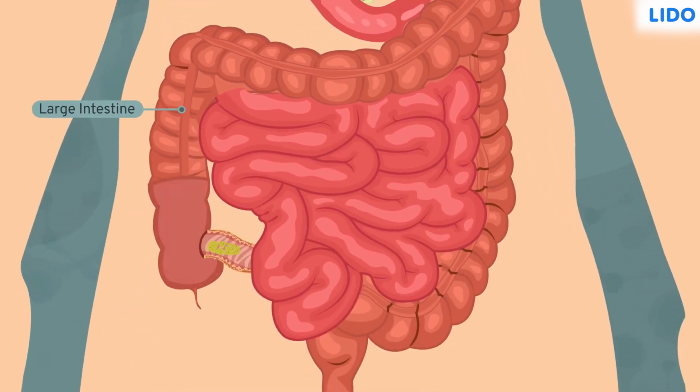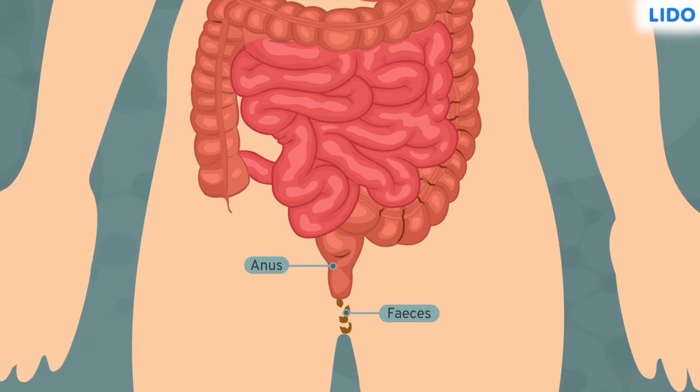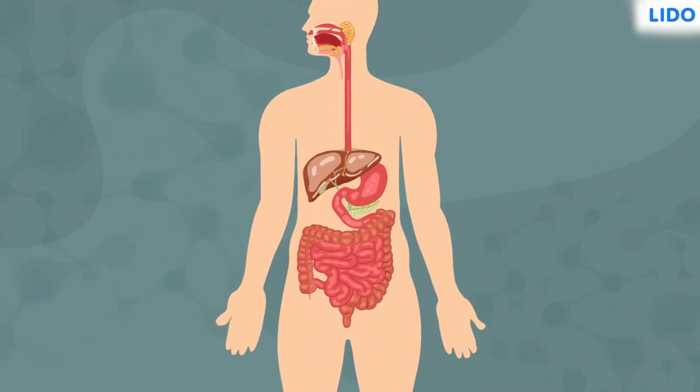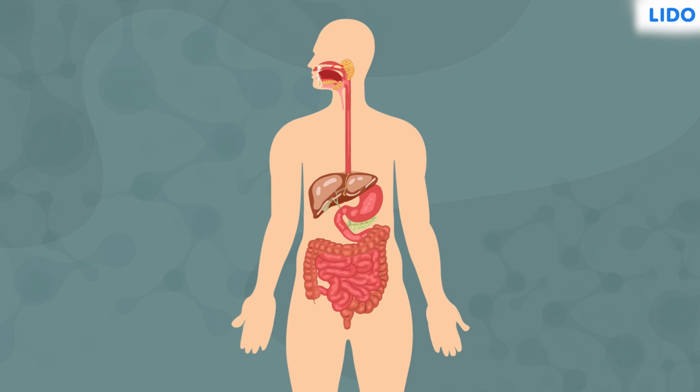The undigested food is eliminated from the body from the large intestine as feces. That's fascinating, right? How the body takes care of all the food that we eat.